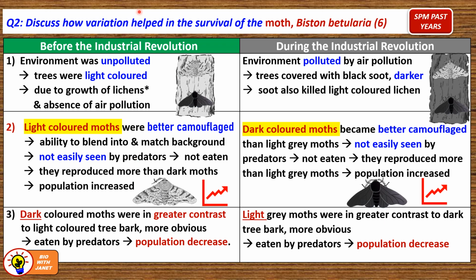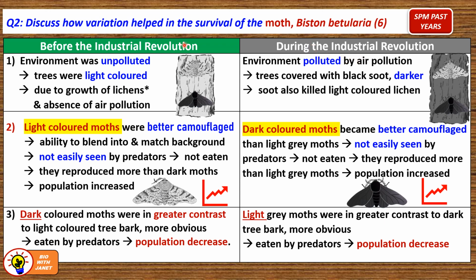So here are the notes for what we discussed just now, and this is a question that can be asked in the exam. Discuss how variation helped in the survival of the moth Biston betularia. The answer is in the form of a table, so that it's easy for you to compare before the Industrial Revolution and during or after the Industrial Revolution started.